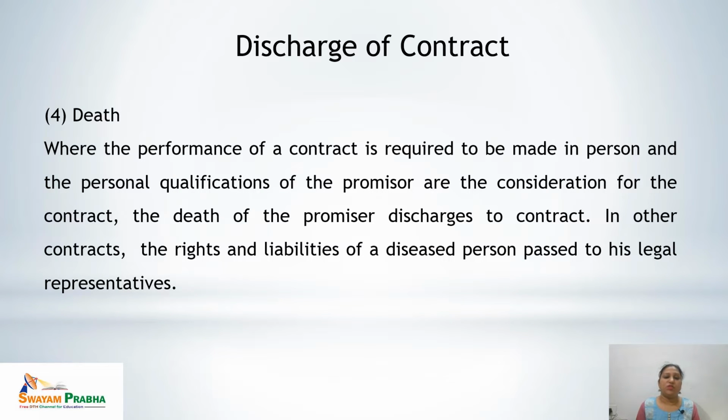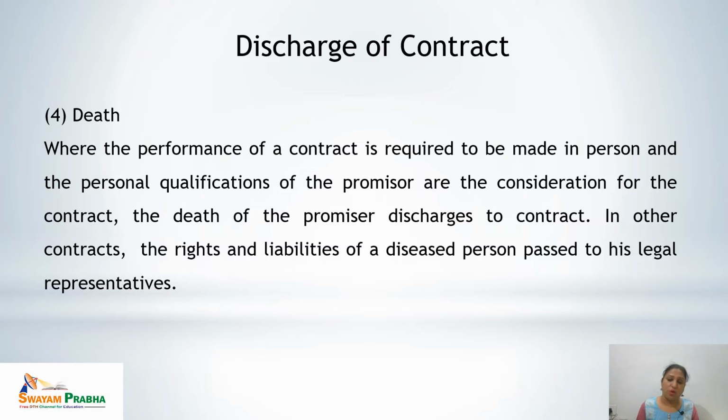Fourth, under the operation of law is the death. As we all know, if any of the party is dead, so there is automatically discharge of contract. Let's read between the lines. Where the performance of a contract is required to be made in person, and the personal qualifications of the promisor are the consideration for the contract. That means where the presence of the person is important, the death of the promisor discharges the contract.